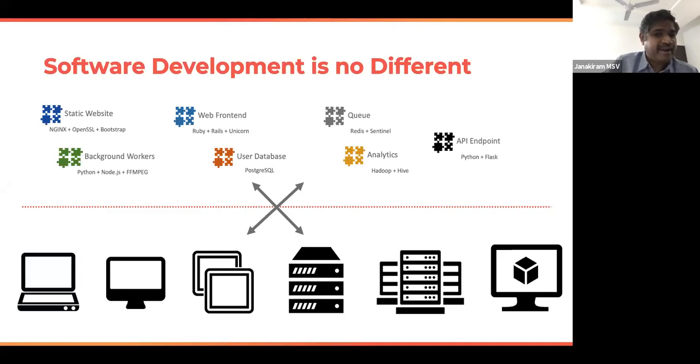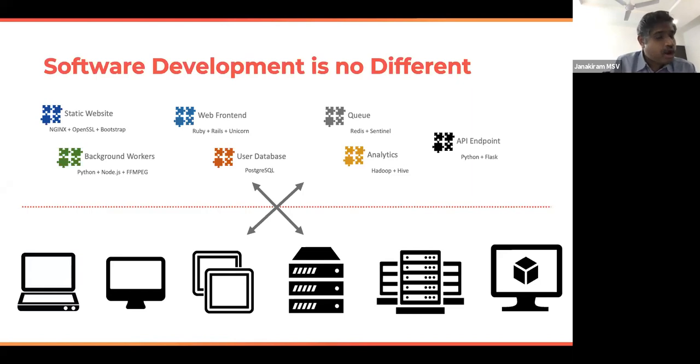Your web front end is developed using Ruby on Rails. Your API endpoint is exposed via Flask and Python. Your PubSub is running on Redis with Sentinel. Your transactional database is Postgres. Your NoSQL database for metadata is MongoDB. Your big data is stored in Hadoop with Hive and HDFS.